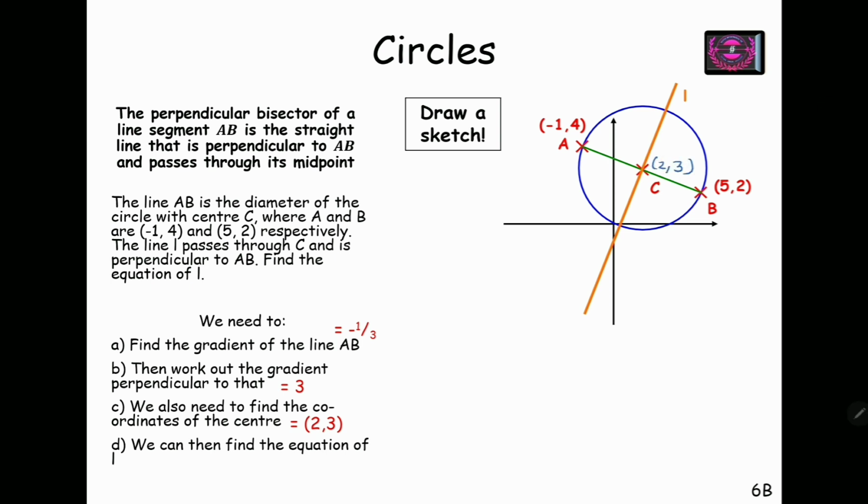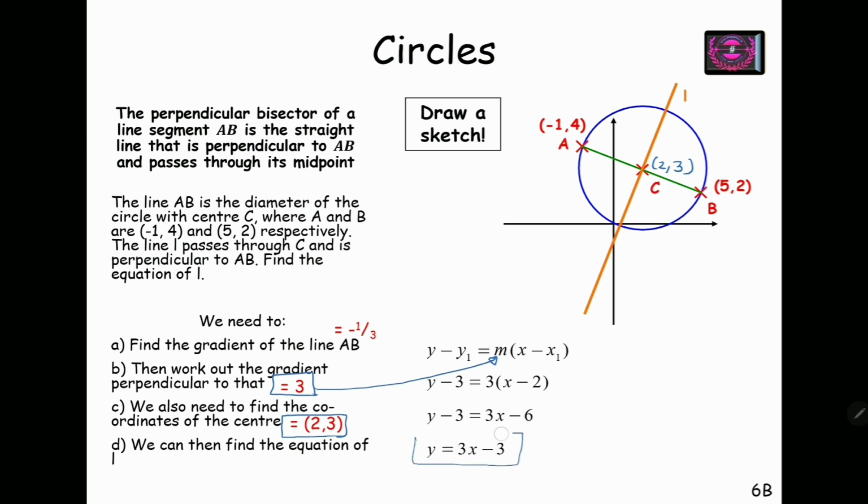We have the center coordinates (2, 3), and we know the equation of a line is y minus y1 equals m(x minus x1). We have the gradient equal to 3 and the coordinates of the center as (2, 3). Upon substituting the gradient and this point as (x1, y1), we have y minus 3 equals 3(x minus 2). On simplifying, I have the equation of the line as y equals 3x minus 3. This is my equation of the line which is perpendicular to AB and passing through the center.